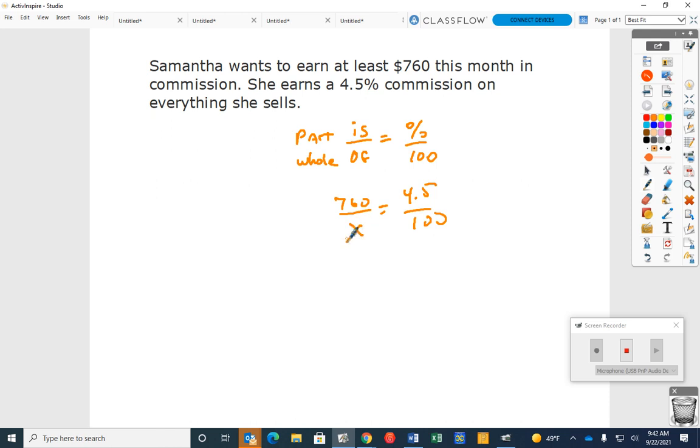So what goes here, Emma? An X. Okay, what do I do with these numbers? Find my cross products. 760 times 100 is 76,000. And 4.5 times X. And what do I divide each side by here? 4.5. And what do you get when you divide by 4.5? I mean 76,000 divided by 4.5.